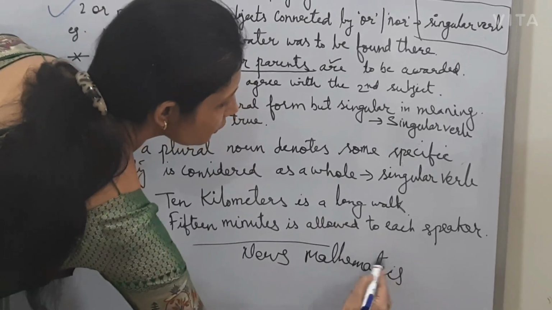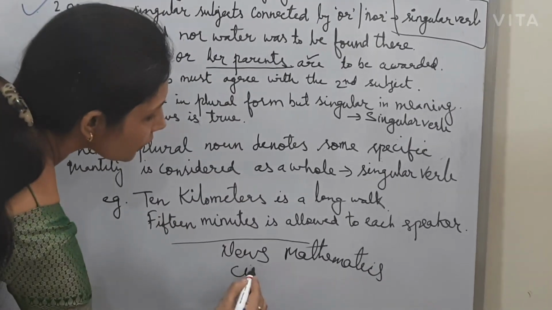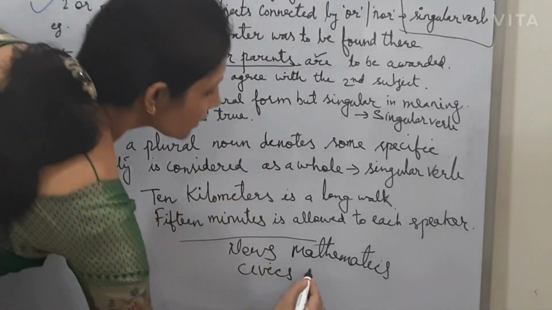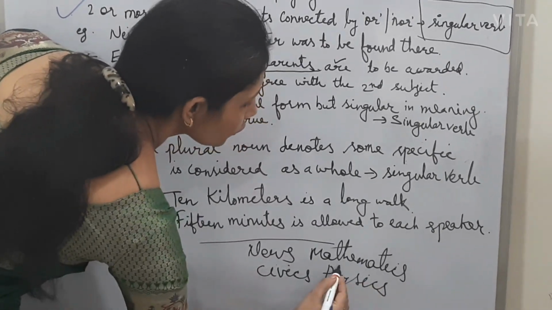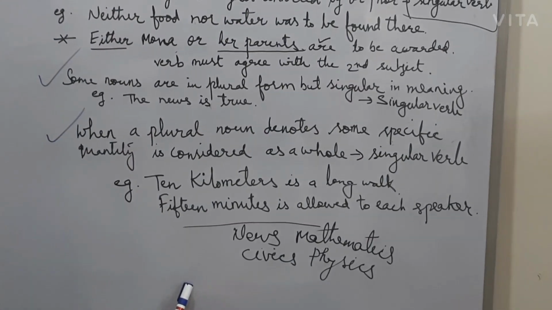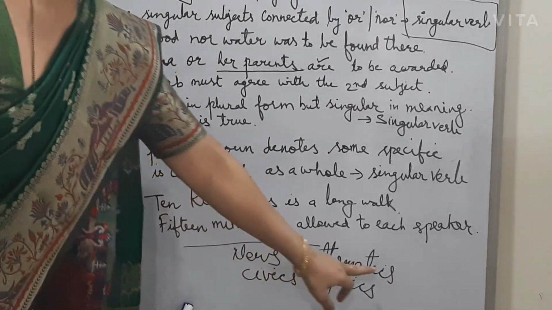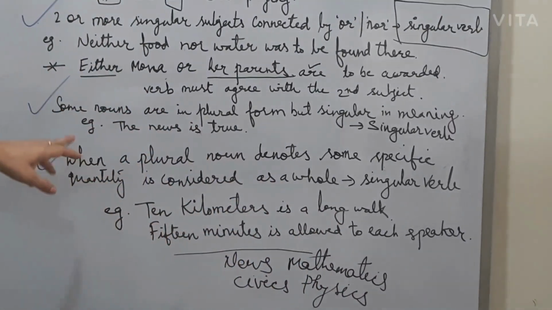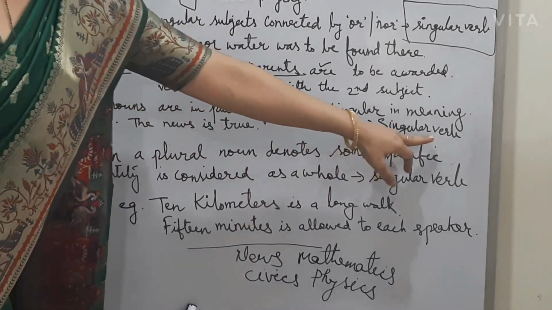Mathematics, it is singular only. Mathematics is one subject. Civics, okay, civics is also one subject. Physics is also a single subject. Okay, so many more. Economics. So news, mathematics, civics, economics, physics. In all you will see the S is there, but these are all singular only. So always remember, in this type of case we always use a singular verb.